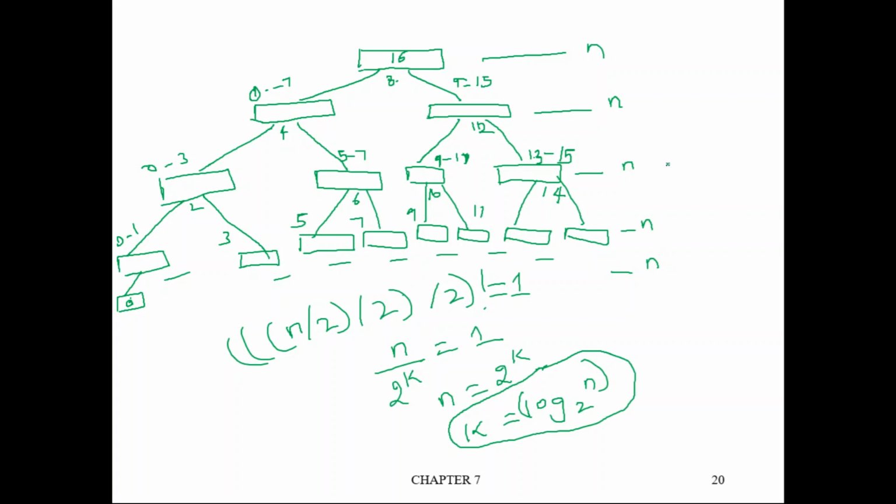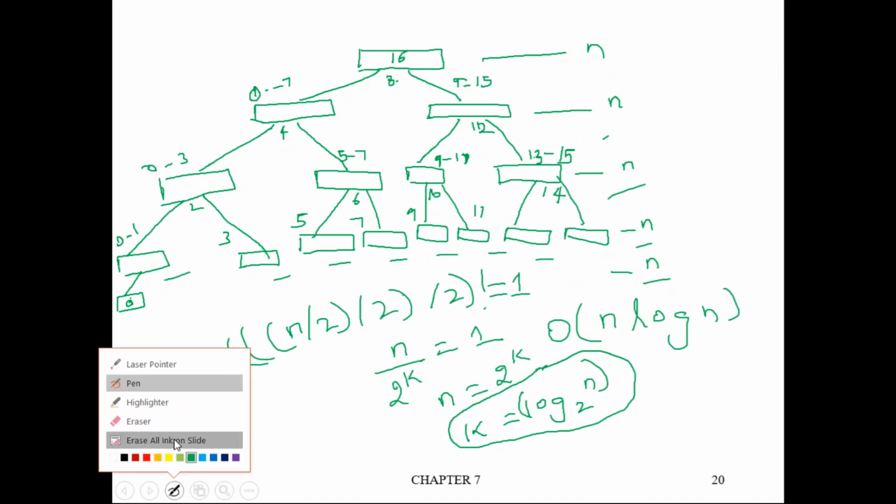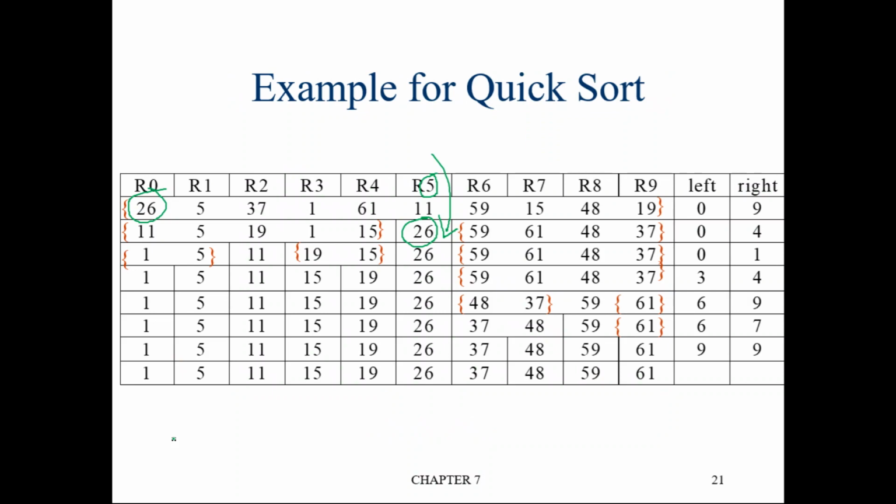So the tree will have log n to the base 2 levels, and in each level we have to access n elements, so the worst case time complexity is n log n. That is the reason the worst case time complexity is order of n log n. Okay, so let us stop here. This is about the quicksort algorithm. Fine. Thank you.